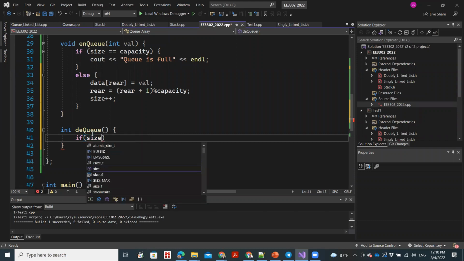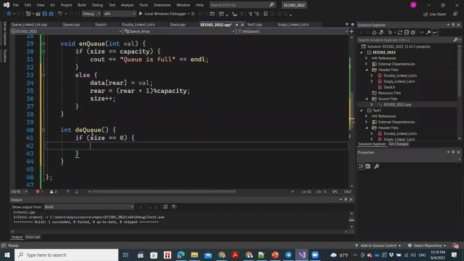Someone tell me how do we do that? I got the right answer in the chat, so I'll just go with that. We first need to check whether the queue is empty. We can do that simply by checking the size. If size is exactly equal to 0, we can print out a message saying the queue is empty.